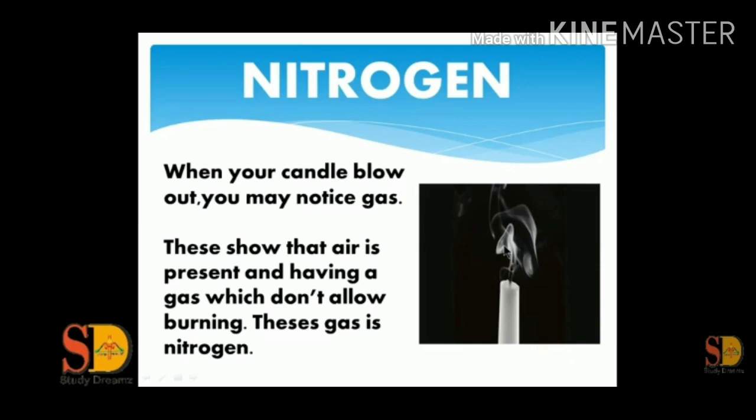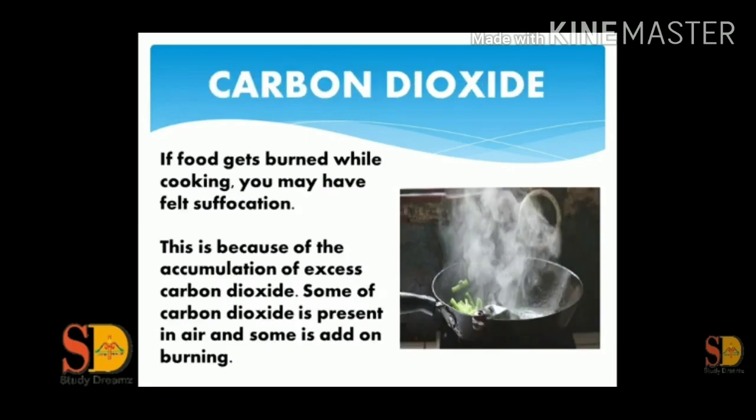Now second is nitrogen. We can say this when the candle blows out, you may notice a gas. This shows that air is present and has a gas which does not allow burning. This gas is nitrogen. So we can say that nitrogen is present.